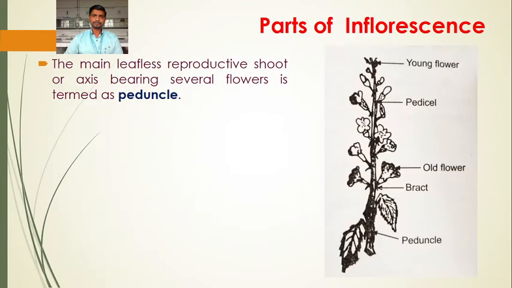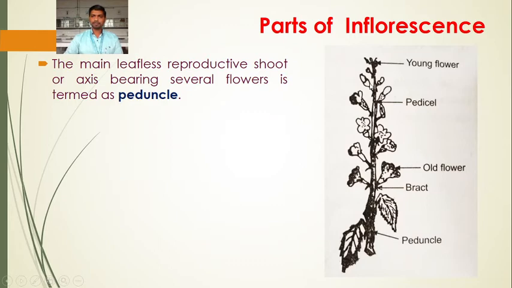Okay, next is the parts of inflorescence. The main leafless reproductive shoot or axis bearing several flowers is termed as peduncle. So peduncle is one of the parts of the inflorescence. In this figure you can see this is an elongated structure where the flowers have been formed, which is leafless and bears several flowers.